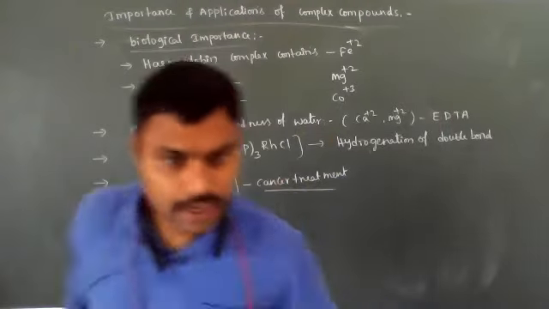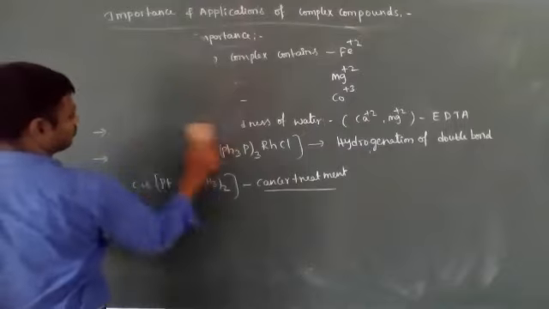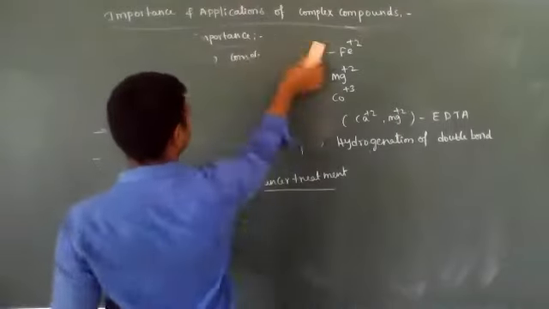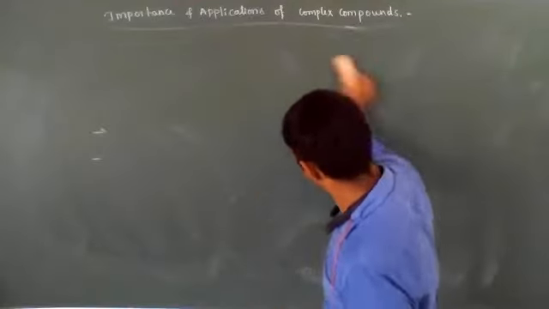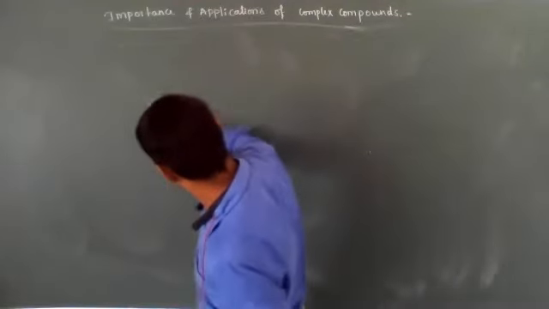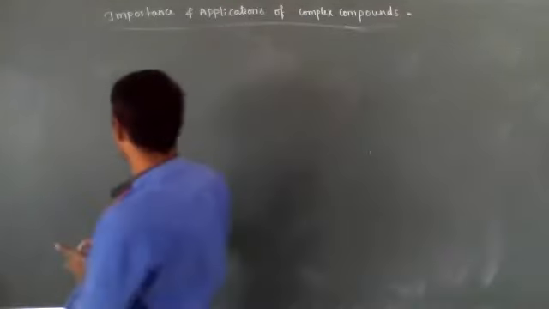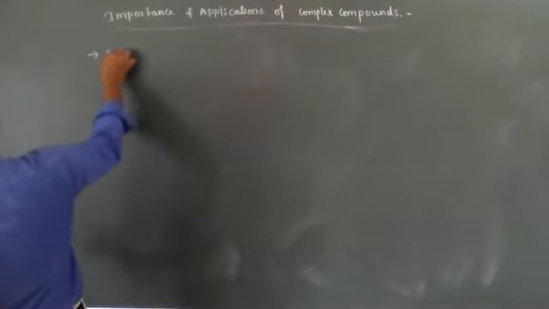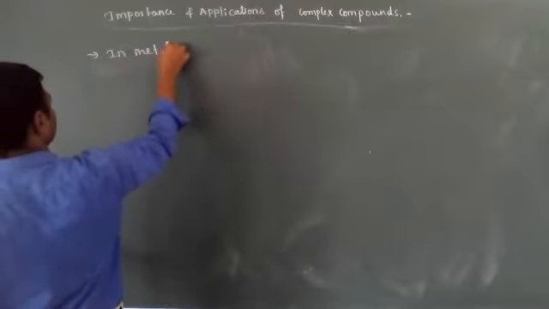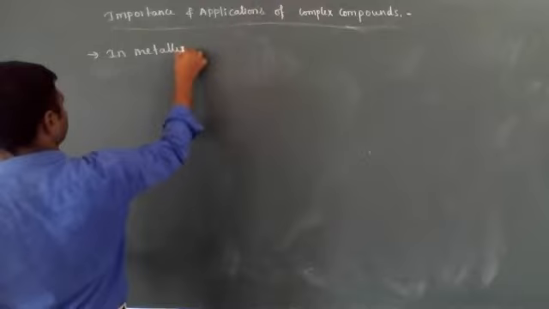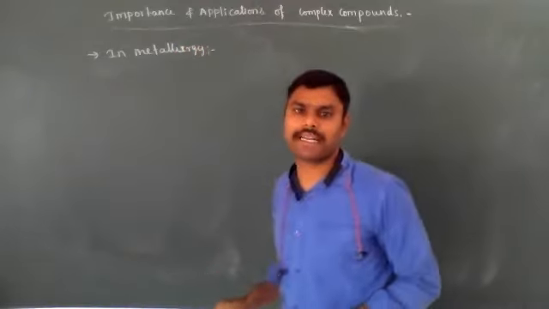The next is metallurgy. In metallurgy, there is the extraction of noble metals.